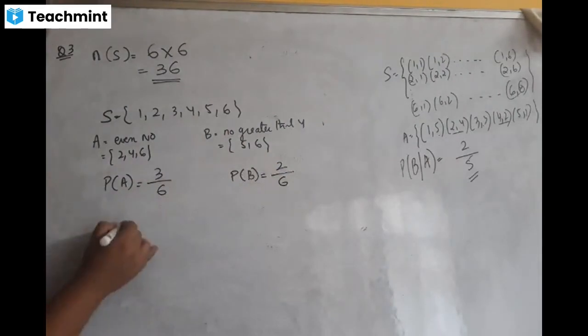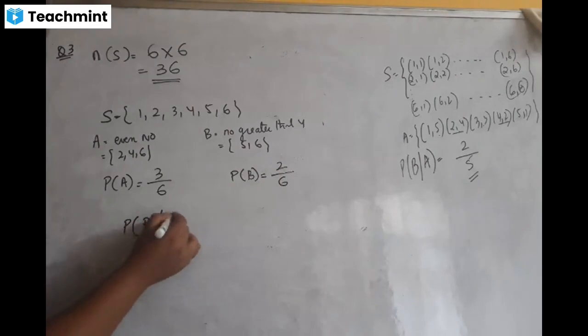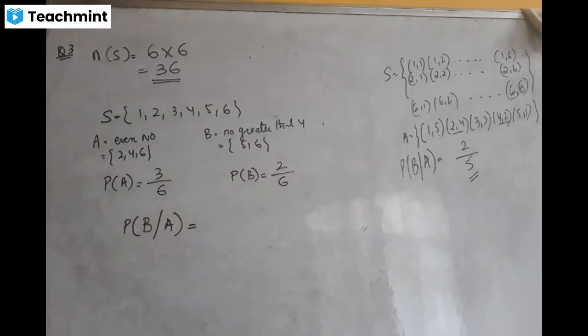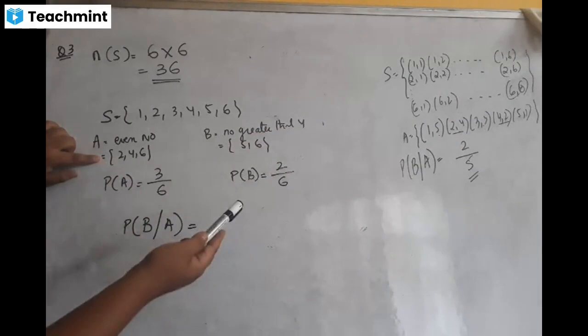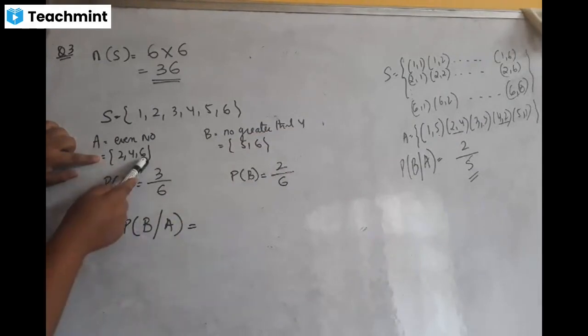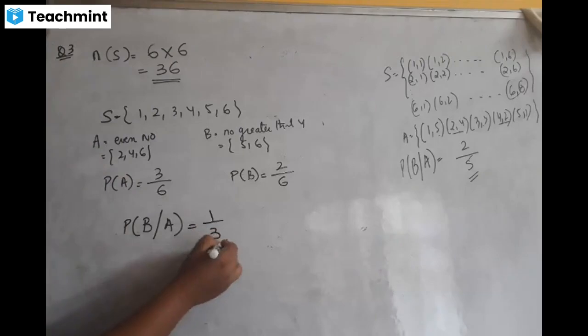But if I ask you what is the probability of B under the condition that the event A has occurred, then it becomes something else. So let us try to understand this. I have to find the probability of B under the condition that A has occurred. Now A has occurred means you will get only even numbers. So you will get only 2, 4, 6. Out of that I have to find the probability of B. B means greater number. So from 2, 4, 6, greater than 4 is only 6. So the answer is 1 by 3.